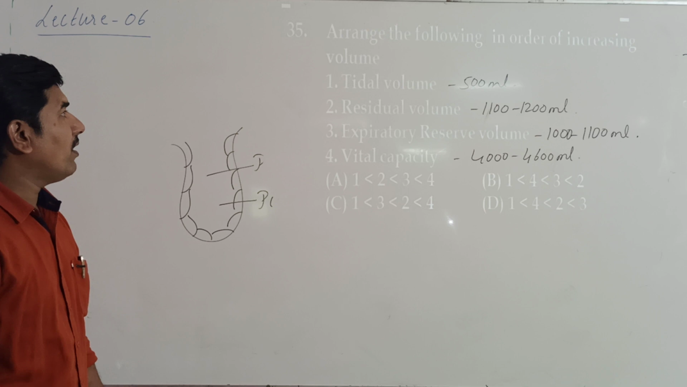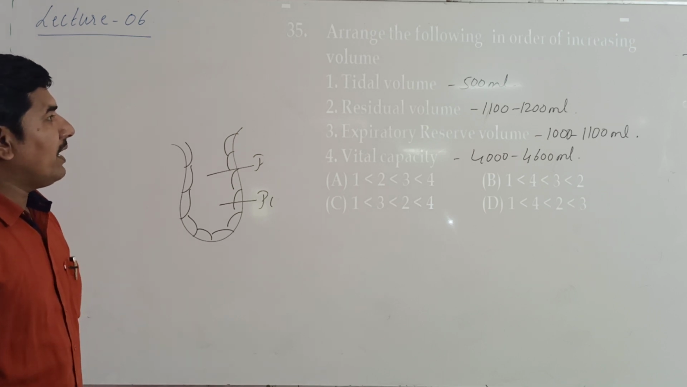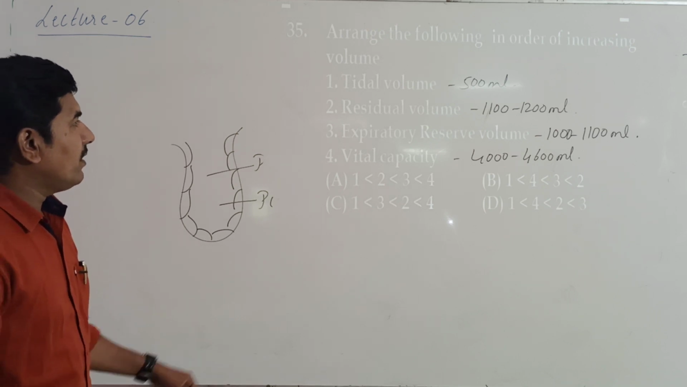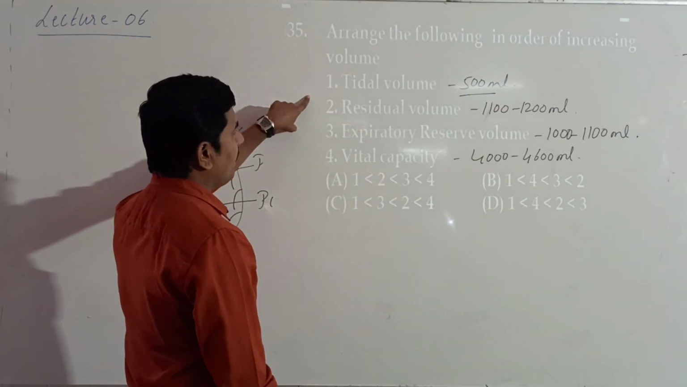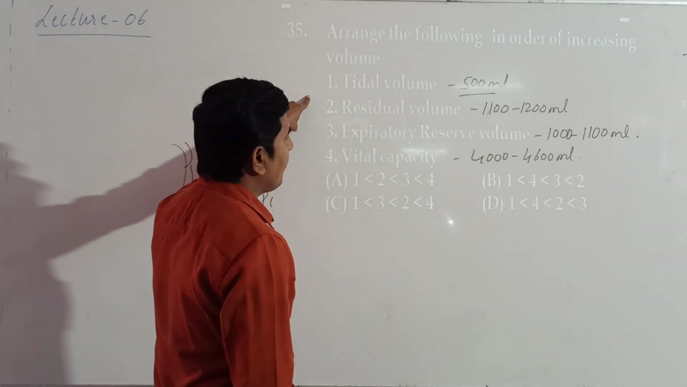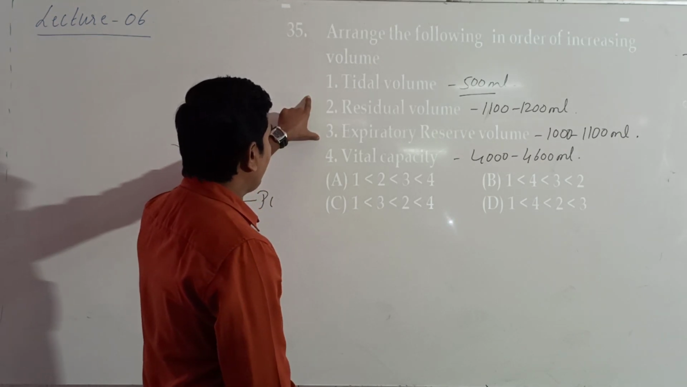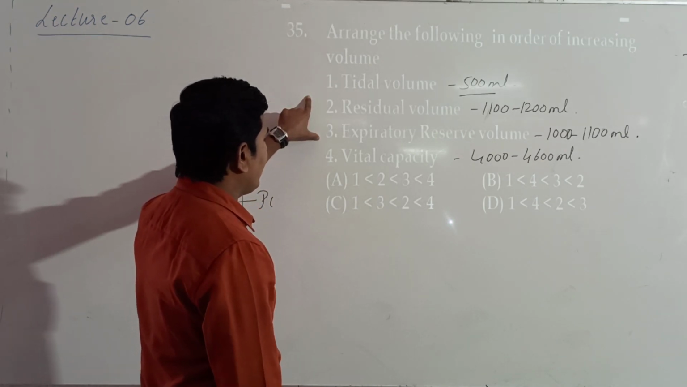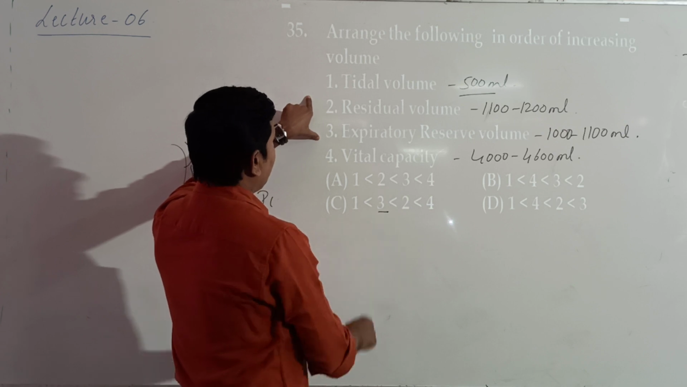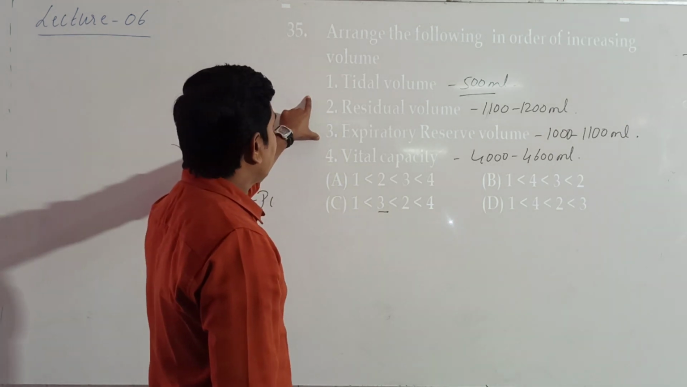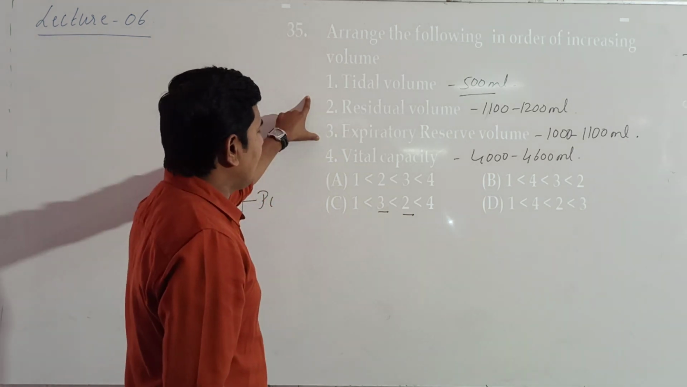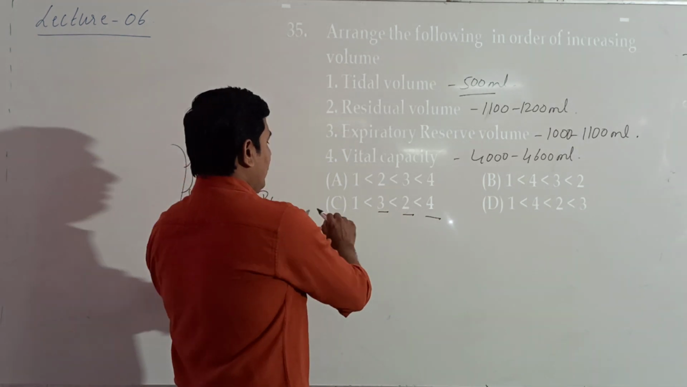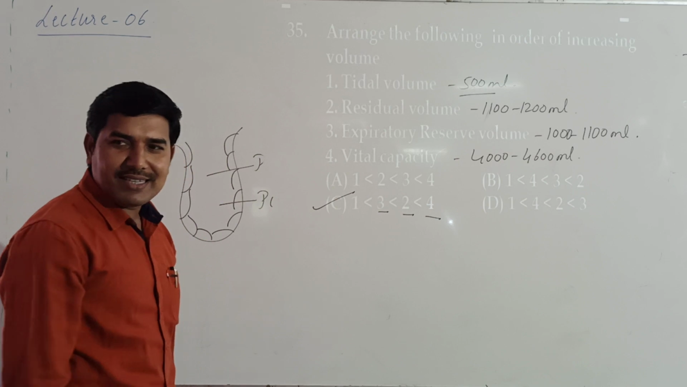Now if we arrange them in increasing order, the least one will be the TV. The first one, it is less than ERV. One is less than 3. Then next is RV, which is 2. Then the last one is VC, which is 4. So the correct option is C.